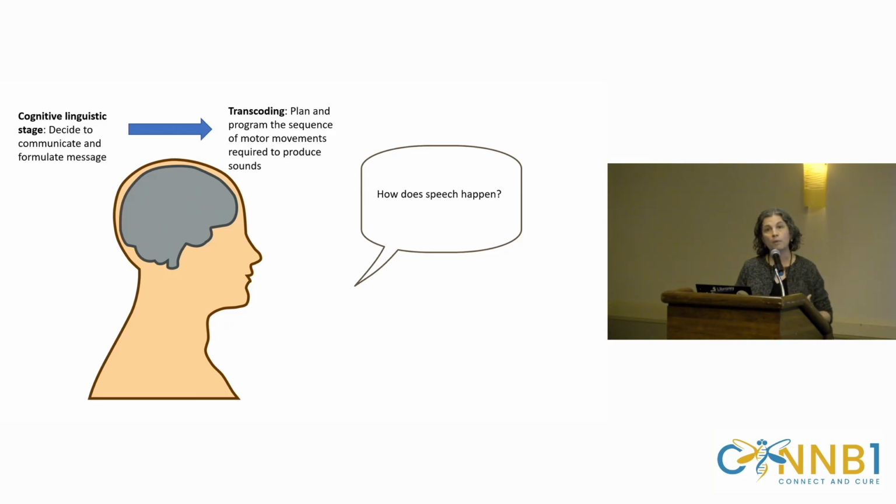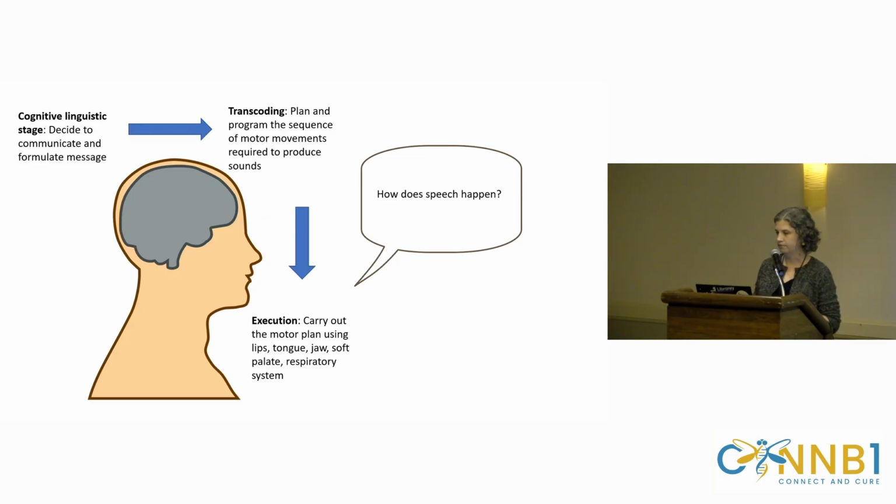Once we know what we want to say, we have to figure out those motor plans that are involved in actually producing the message. After that is execution. Once we have those motor plans, we actually have to execute them. To execute them, we need to coordinate a lot of movements. These are called the articulators, things like the tongue, the lips, the soft palate, the larynx. All of these things have to work together in concert to produce fluent speech.